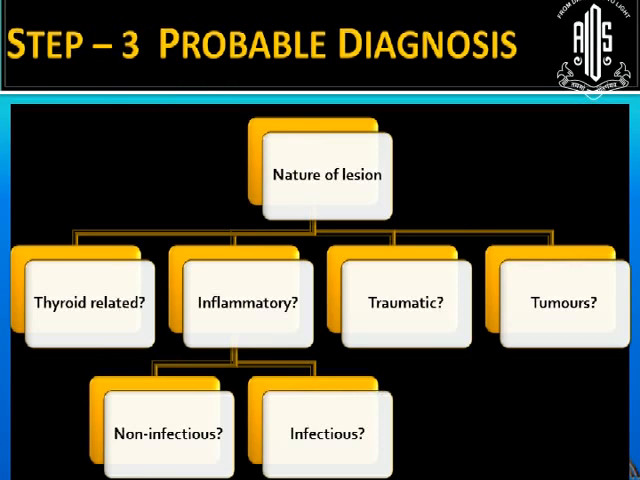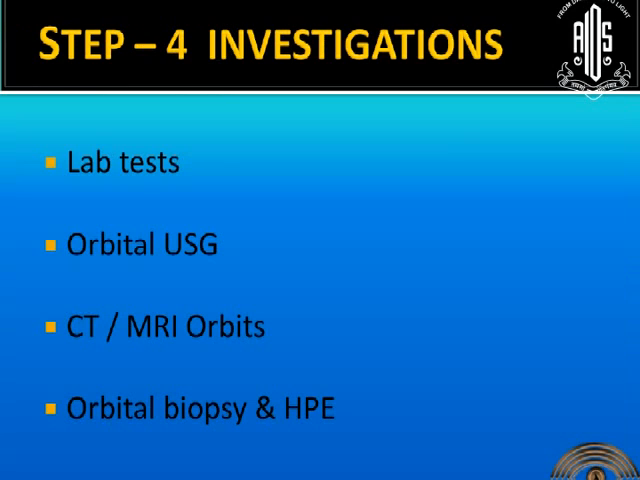Now, when we have finished this, we should be able to come to a probable diagnosis as to what could be the nature of the lesion. Whether it is thyroid related or an inflammatory lesion. Inflammatory could be non-infectious or infectious or traumatic, or we could be dealing with tumors. Then, to confirm our clinical impression, we have to use the investigations.